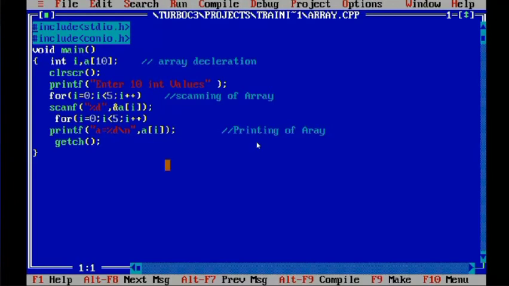Okay, so am I a fool to take 10 and use only 5 here? No, I'm not a fool to take 10 values, because see, suppose I'm going to store your names, but I don't know how many characters, suppose in the case of characters I'm telling you as an example, I may require to store your name, somebody's name.